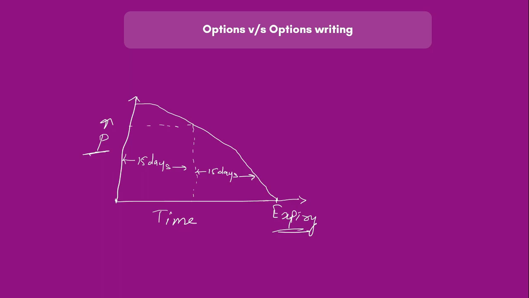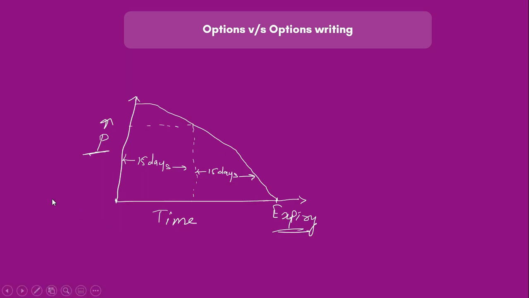And option writer has the biggest advantage because of this time decay, right? Time decay is the biggest enemy of the option buyer and the biggest friend of the option seller, because when a person is doing option selling, he just wants the premium to come down by hook or crook. It doesn't matter if his trade is right or if the premium is getting decayed. Because of this premium decay, the winning probability of the option writer increases massively.